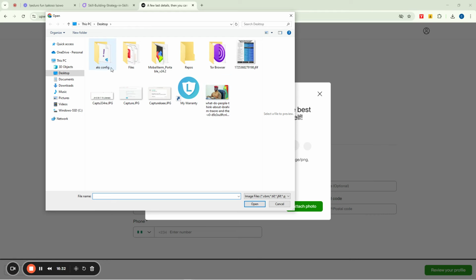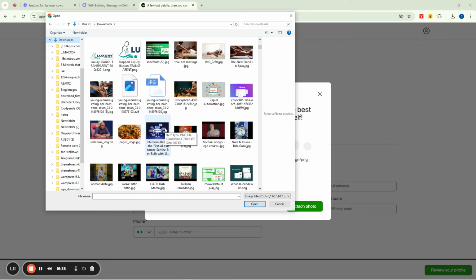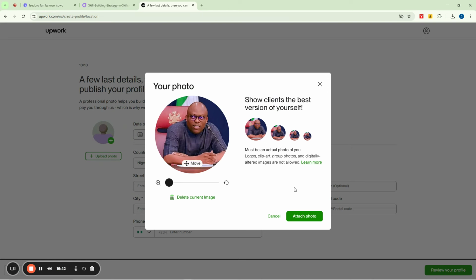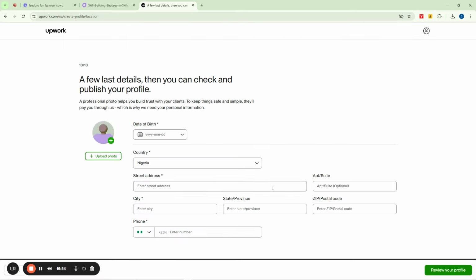I don't have pictures on this computer, that's the issue I'm having now. So I will just try to select something that is quite different. Let me select this one and see. You can now see I've just attached that picture, even though this is not me per se, but just for you to understand how to upload the picture, right? So you can attach the photo, and the photo is now going.